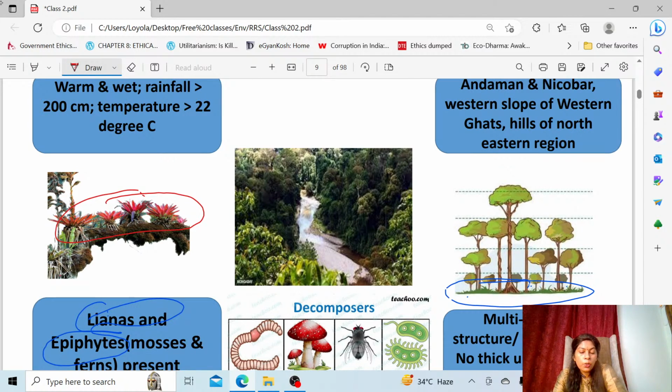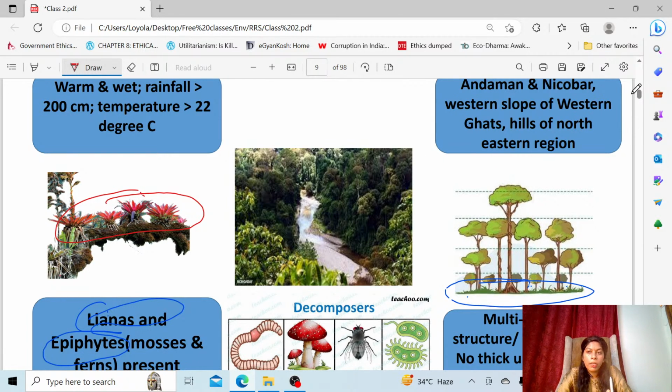Since I already told these two are connected, the sunlight will not reach the forest floor. Since the sunlight does not reach the forest floor, the small plants will be perched over the trees. And also you can see that they will be found over the trees only for the presence of sunlight. And lianas are again the other type. It's like a creeper only. They cannot stand straight. So what they will do, with the support of other trees, they will climb. They will reach the surface for the sunlight again. Okay, so that's why these are abundant in the tropical forest, but undergrowth is less.